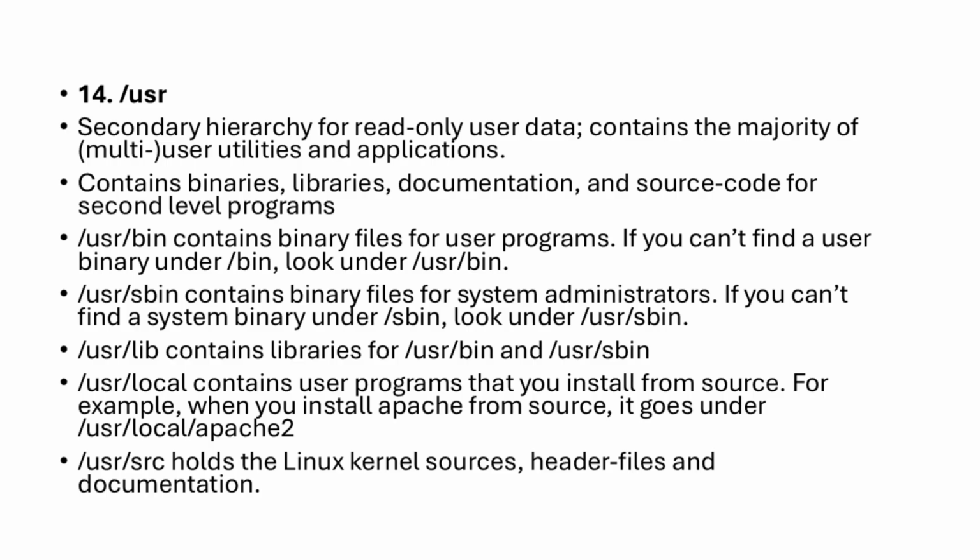First one is /usr/bin. It contains user commands and application programs. If a command is not found in /bin, it is usually available in /usr/bin. User applications, common Linux commands. Then /usr/lib contains library files needed by programs in /usr/bin and /usr/sbin. The next one is /usr/local, which stores software that administrators install manually, for example, software installed from source code.